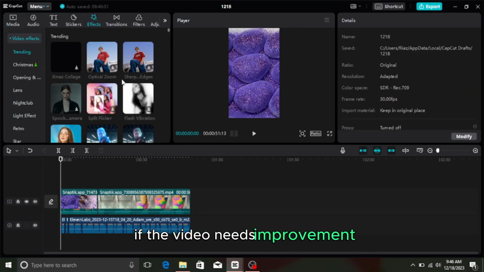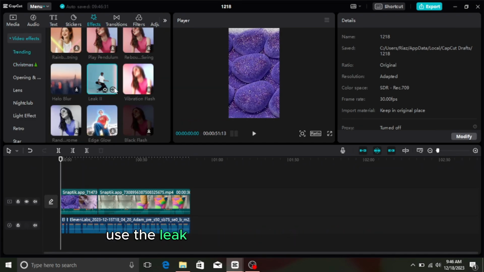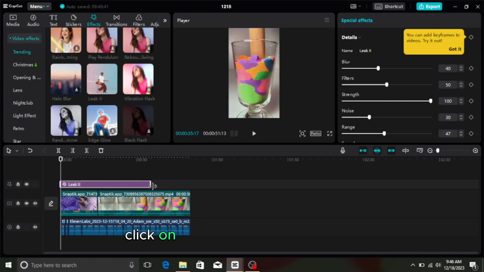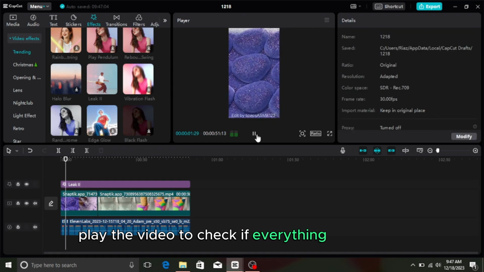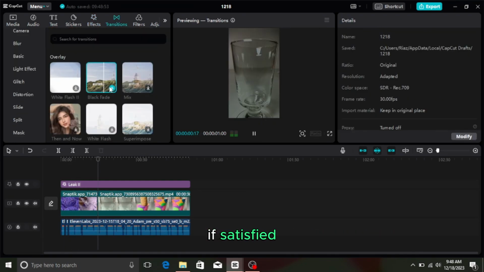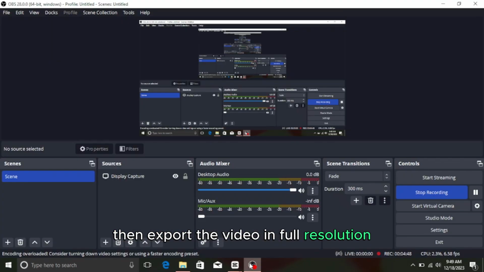If the video needs improvement, you can use the free effects available. For example, use the leak effect to enhance the video. Click on Apply to Track and confirm. After editing, play the video to check if everything looks good. If satisfied, add a black fade transition at the end. Then, export the video in full resolution. Your video is now ready for upload.